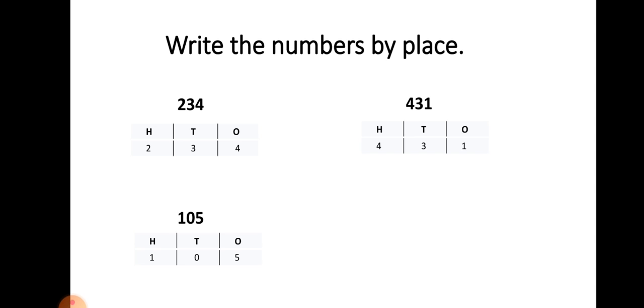First number 1 is in the 100 place, 0 is in the tens place and 5 is in the ones place. So how to read this number? 105. In the tens place there is 0, that's why we speak 100 and after that only 5. 105.